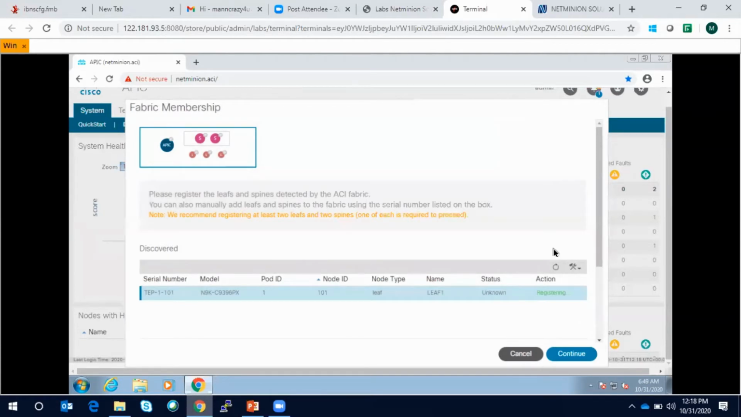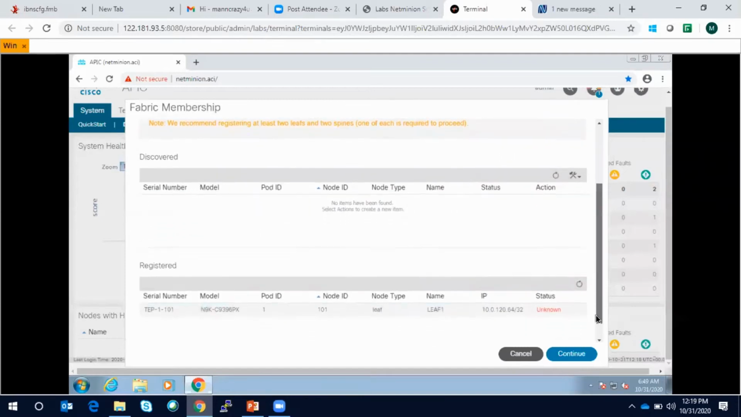Sorry to interrupt. May I know what ACI version you are using? Yeah, it's version 4.2(5). Okay. It takes a bit of time in registering that. Okay.